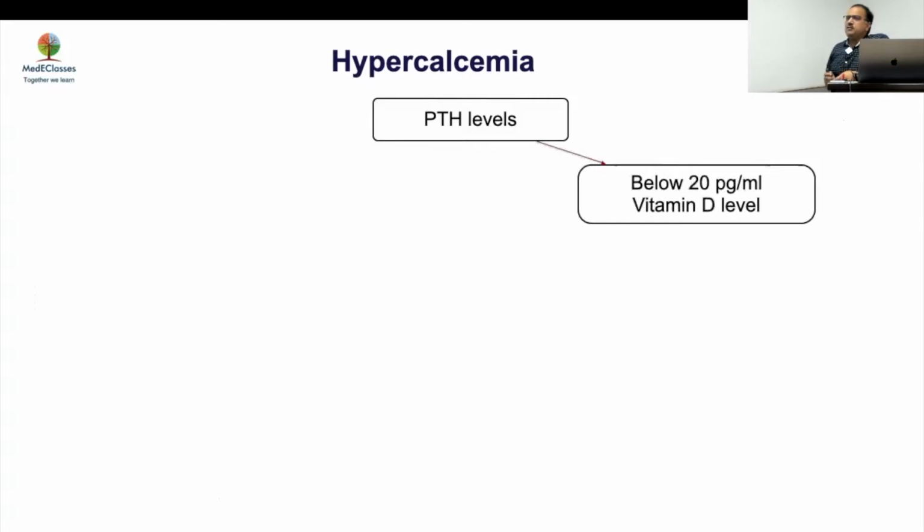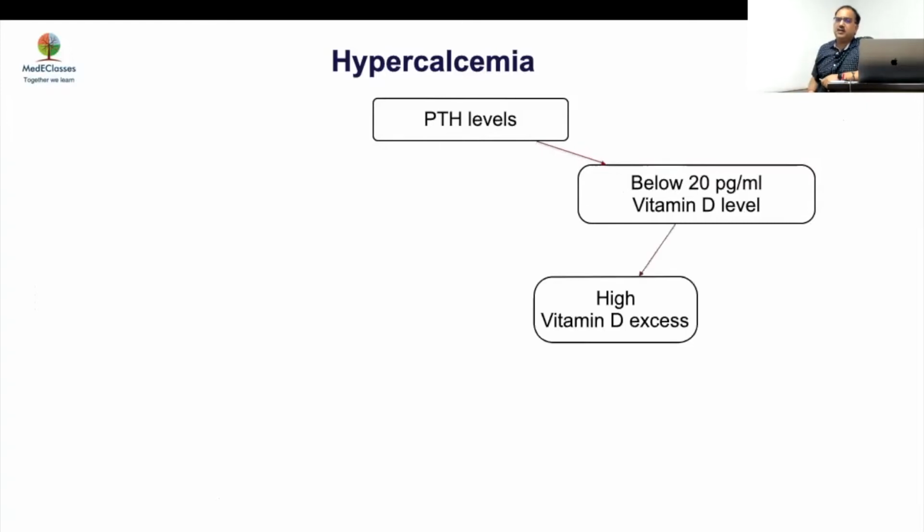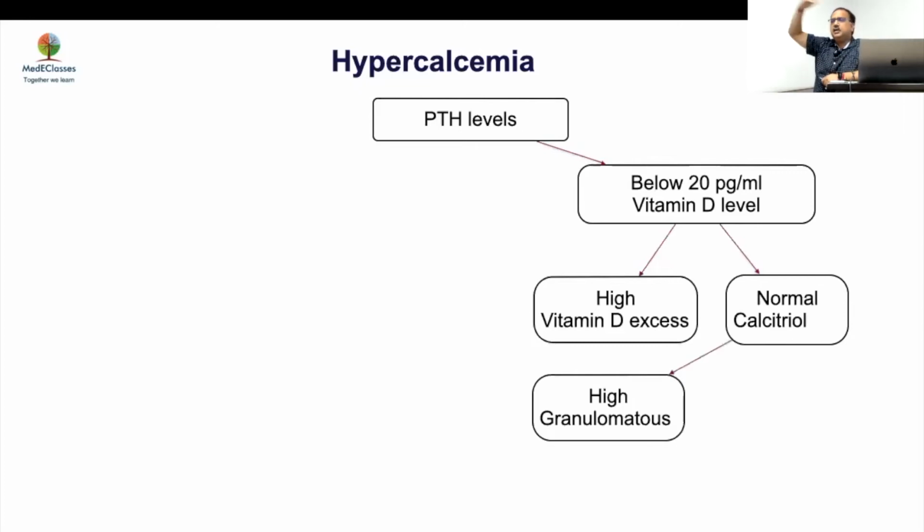Now, before we go into cases, just to summarize, look at the PTH level. If the PTH level is below 20, we are talking about a PTH independent cause, and then most likely vitamin D. So look at vitamin D. If it is high, it is vitamin D toxicity. If the vitamin D is normal, look at calcitriol. If the calcitriol is high, it means that something is causing more production. Is it fat necrosis?